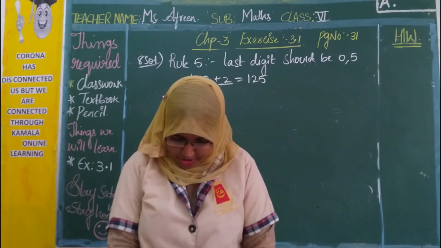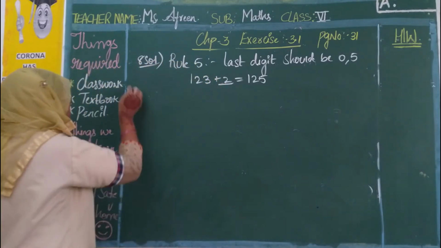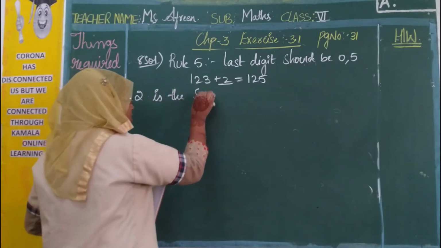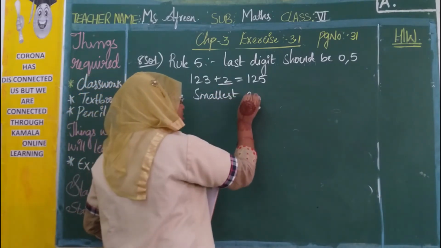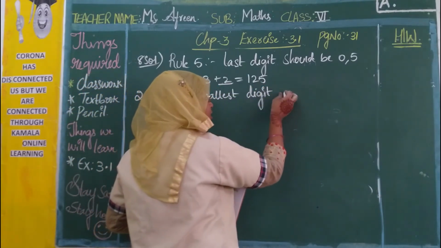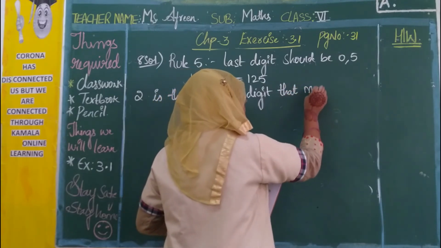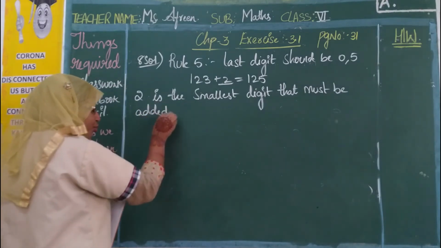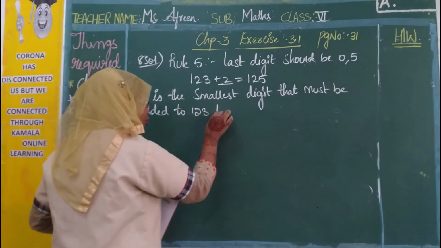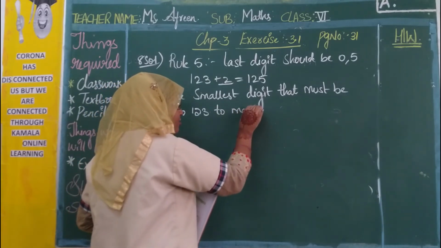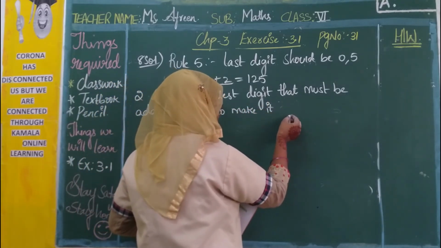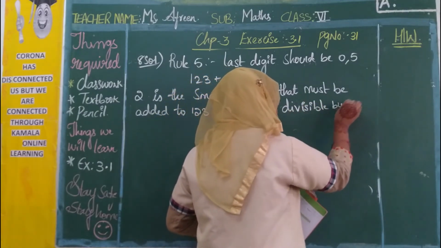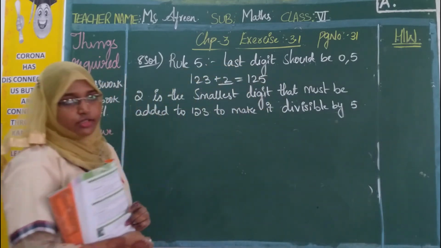So 2 is the smallest digit that must be added to 123 to make it divisible by 5. Okay, so we are adding 2.